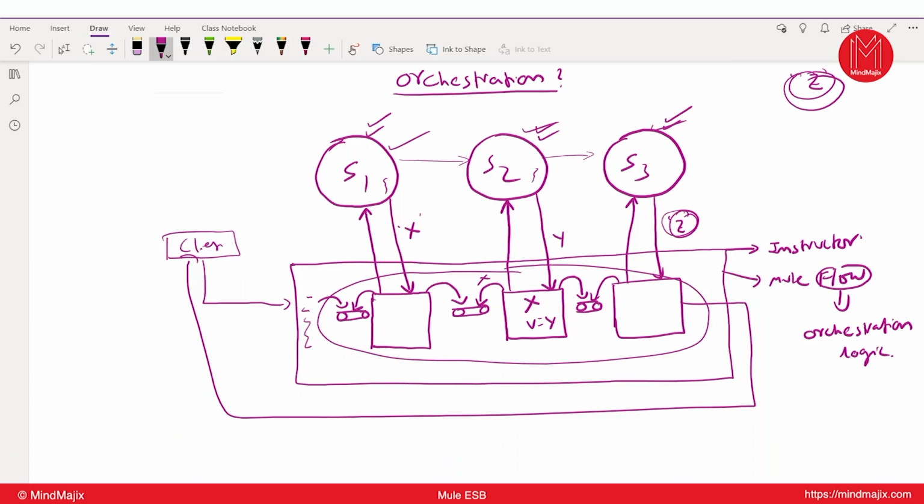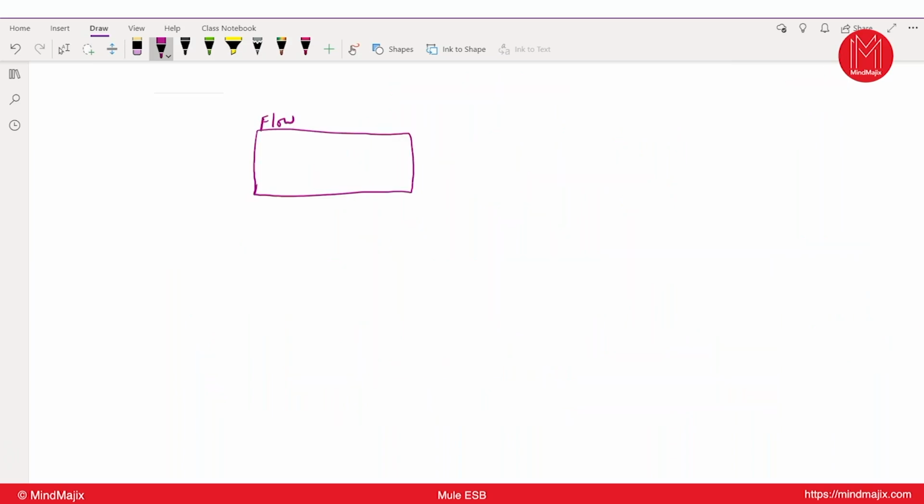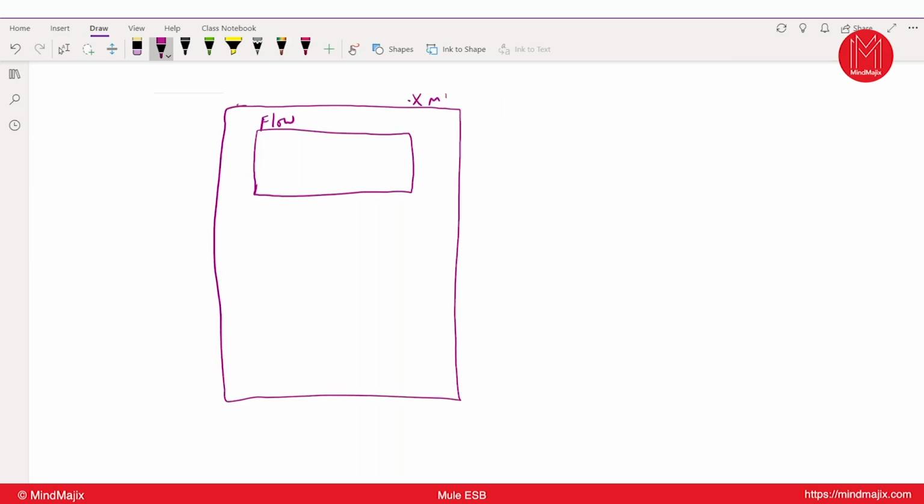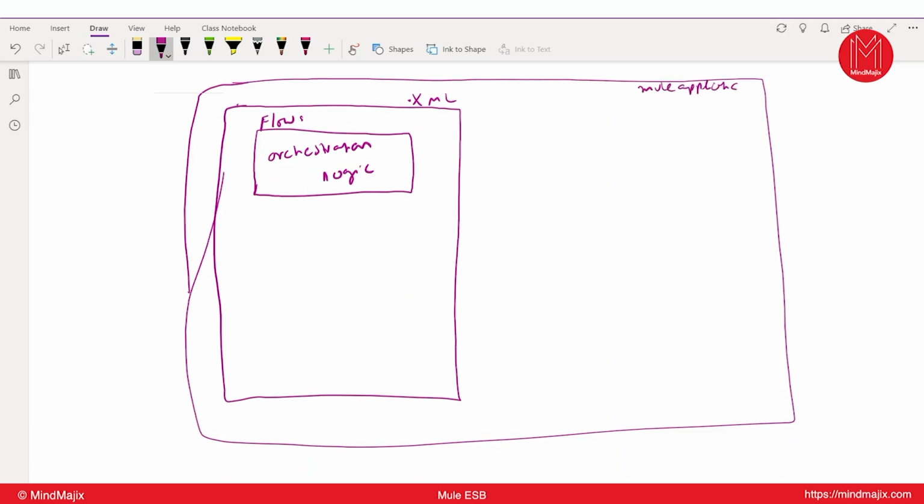Where do we write these flows? In Anypoint Studio, we will create one project. In that project, we will have one configuration XML. That is the main file. In that XML, we are going to write these flows. Each flow contains what? Orchestration logic. Now, where do we write these XMLs? We will create a Mule application and write these XMLs. In that XML, we'll write flows. Each flow contains orchestration logic.